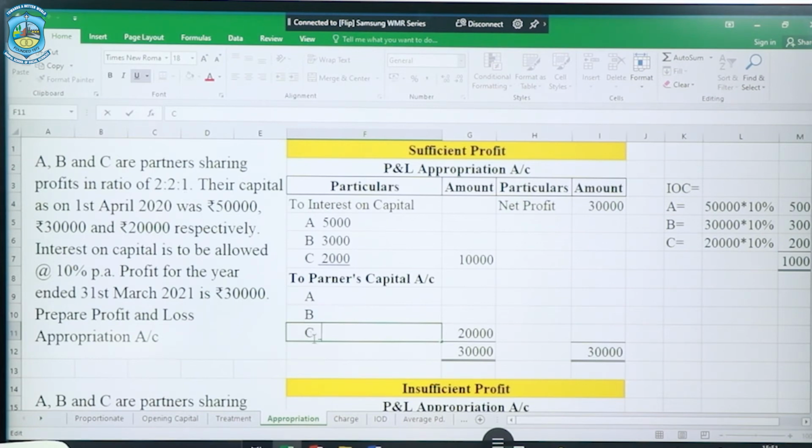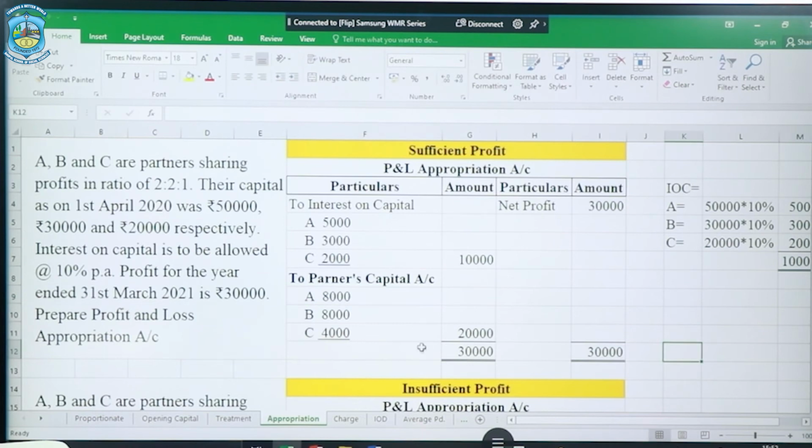What I suggest to my students is that we must calculate the smallest portion first. So 20,000 divided by 5 gives us 4,000. This is the least part, so make a double of it, that is 8,000, and similarly A also will receive 8,000. So this is how the distribution is done.